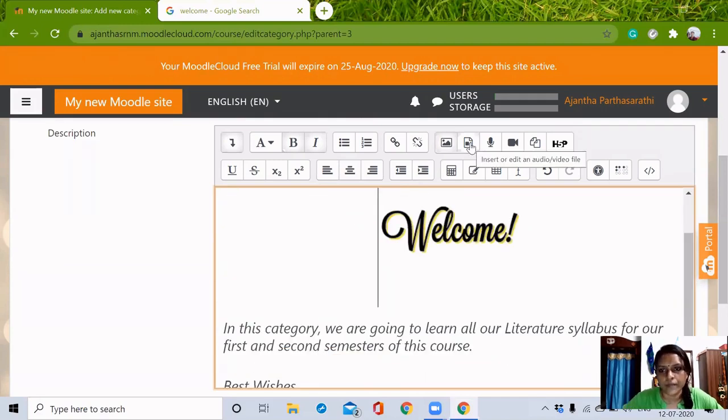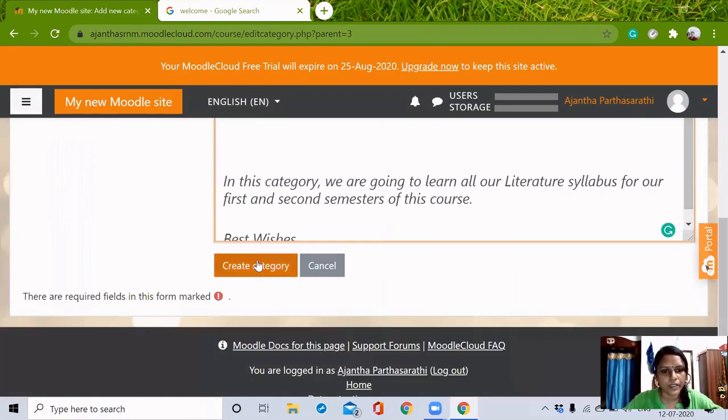The same way we can insert an audio or video file, and even we can record an audio here and record a video here. And if we want to manage some files, we want to attach some files, which we can do it here. And this one is H5P. H5P, we all know, it is all about interactive videos. And this way we can align using all these things. So with this, I'm just creating this category.